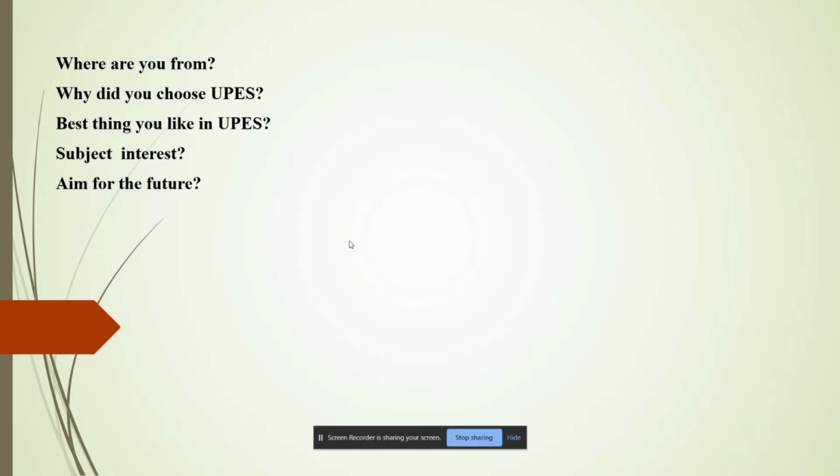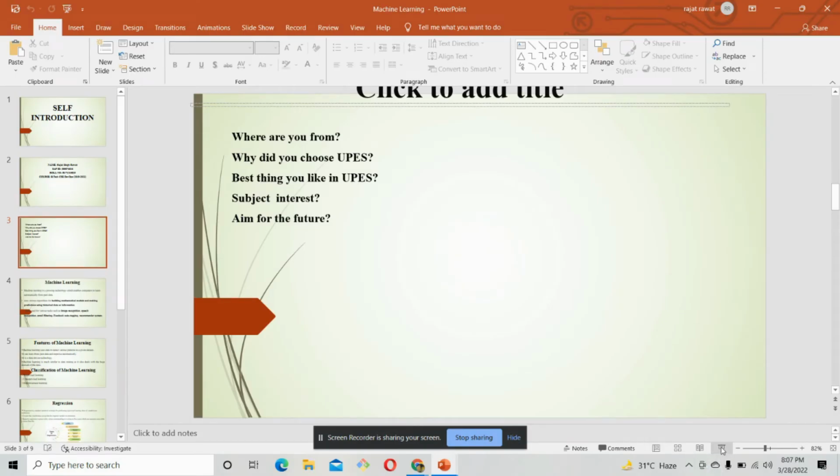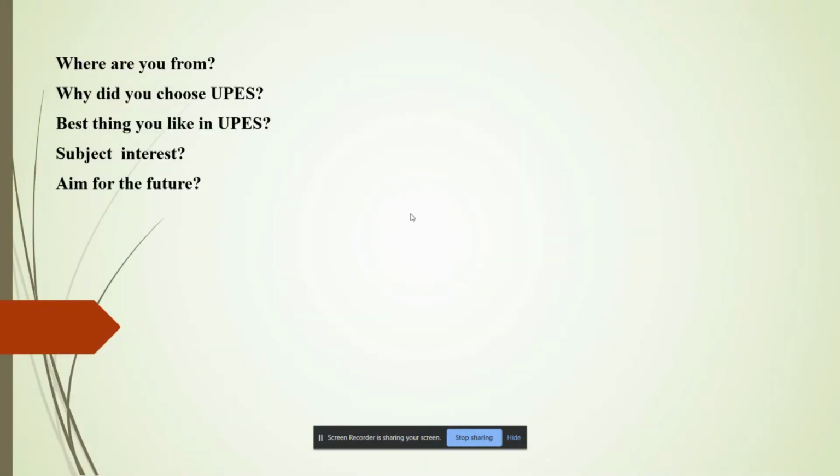Subject interest. Talking about the subject interest, my subject interest includes data structures and algorithms, which is my domain specific, because it is the most important topic for a CSE student and makes a student a good problem solver. Aim for the future. Talking about the aim, my aim is to fully utilize my abilities and make ample opportunities for my technical and communication skills.